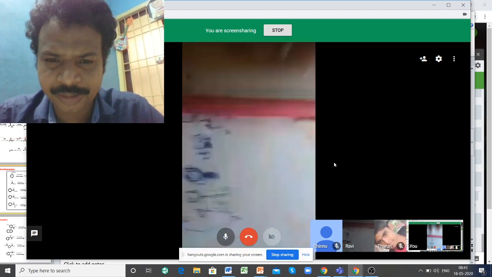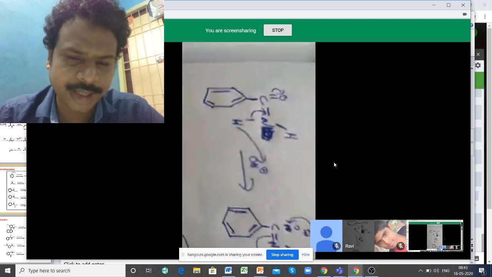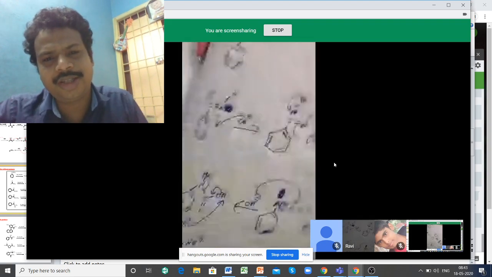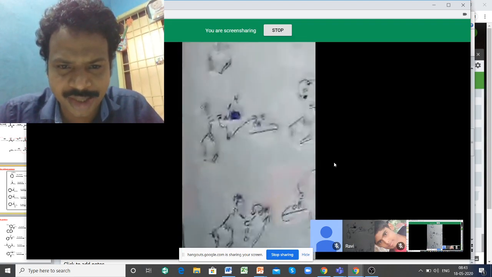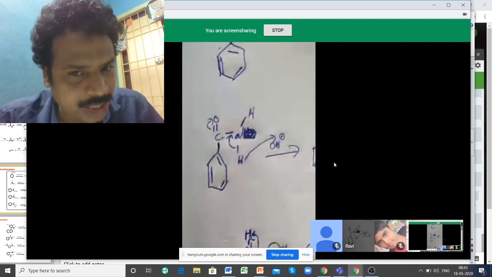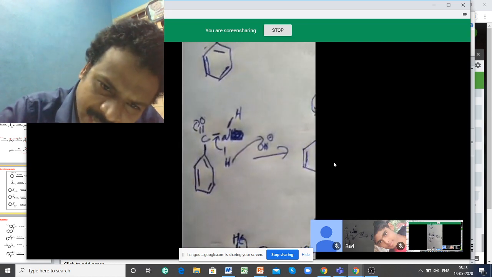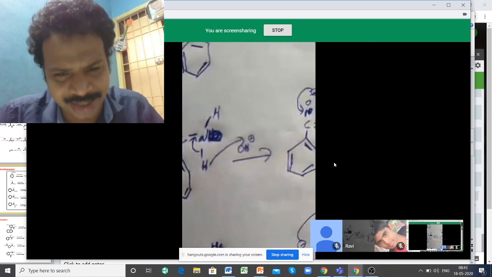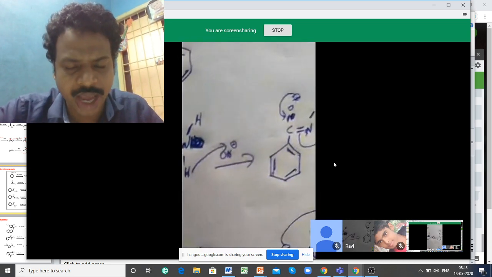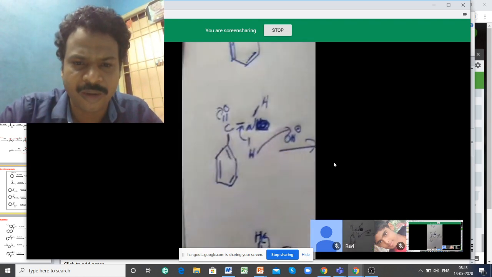Anybody? Yeah, show it to me. Show it in the rectangle. Turn this side. Yeah, one by one. When I say first step, OH minus, Ravi, please, I always say OH minus is there. First, this OH minus moves and abstracts a proton because it is electron rich. We are writing on the opposite side. It is wrong. The arrow direction is opposite. It should flow from here to here.